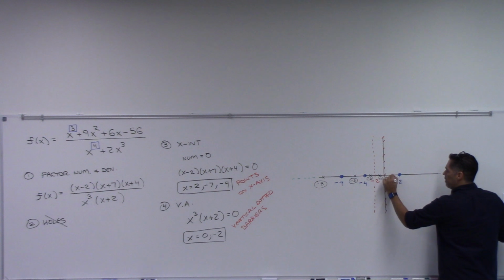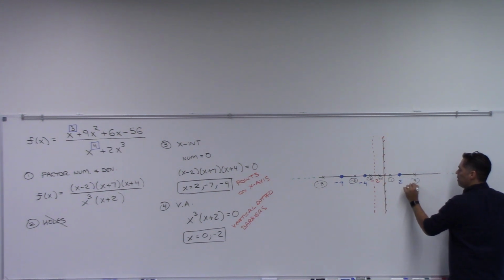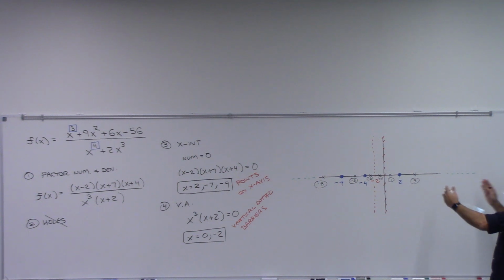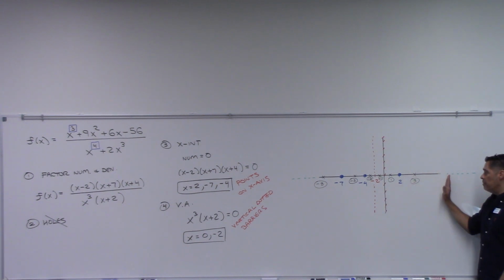And then right here, I need 1. And finally something over here, like 3. Yeah, I really do wish I would have spread this out a little bit more. You could do 15, yeah. You could do any number you want, as long as it's to the right of 2.